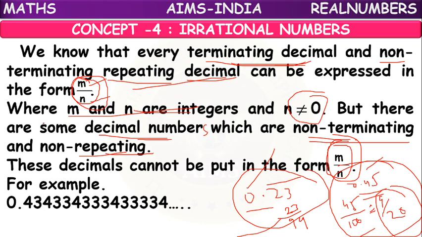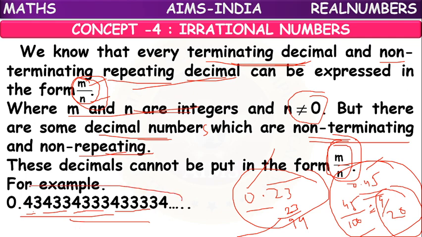For example, if we have a decimal like the given one, 0.43, 433, 4333, 44333, like that. It is repeating, the 3 is repeating, but not according to a regular pattern. Means the same number of digits are not repeating properly.